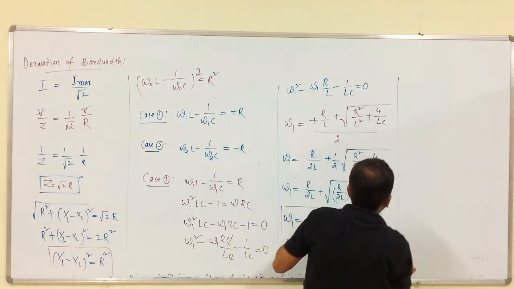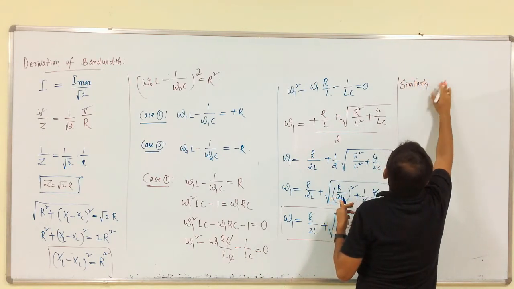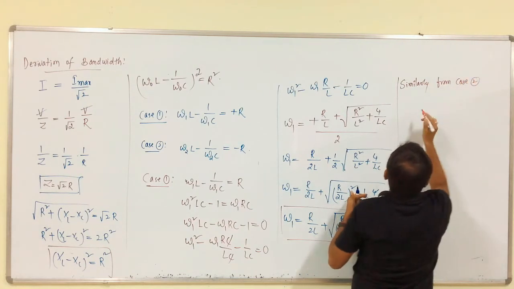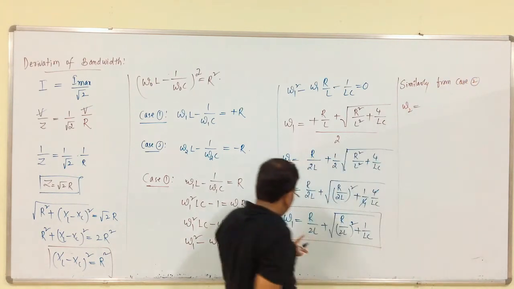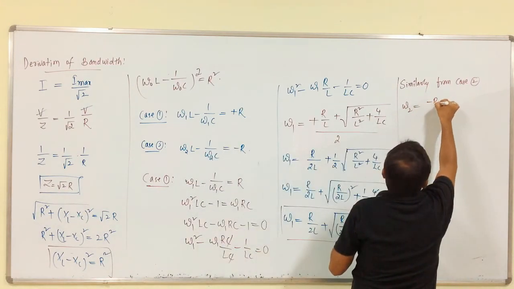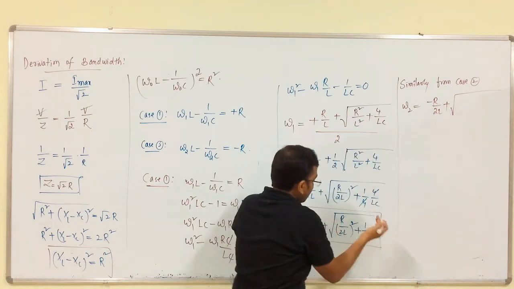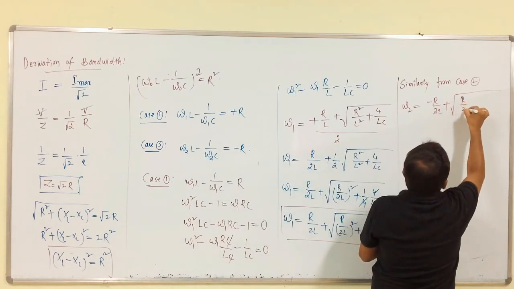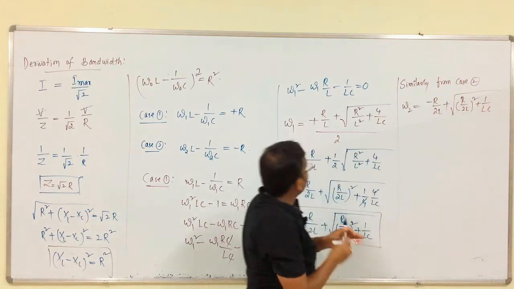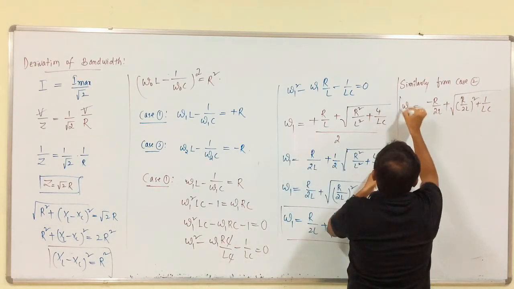Similarly, by solving case 2, from case 2 we have omega 2 is equal to minus R by 2L plus, again this term is the same, R by 2L whole square. If we have any doubt, just solve case 2 in this manner. So, this is omega 2.